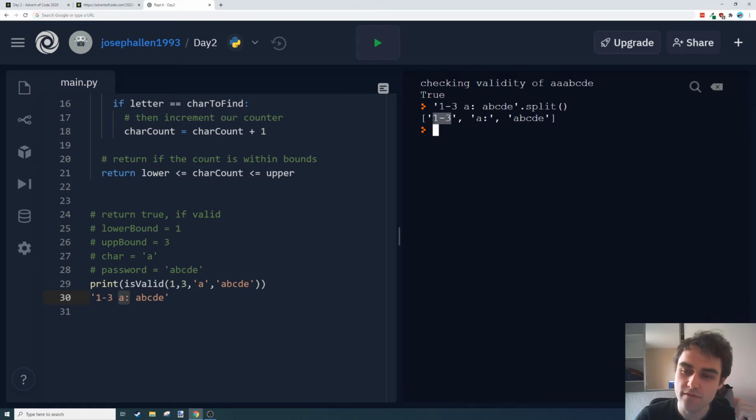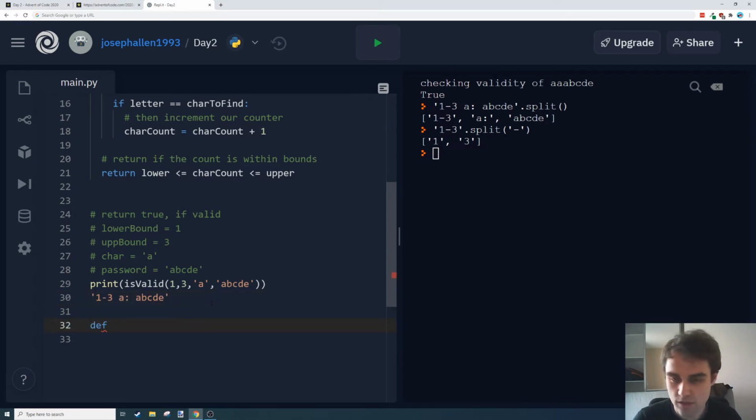We'll have the character we're looking for, but it has this colon that we don't need. And then we have this 1-3, which is our lower and upper, which we could split again. So if we had 1-3 and we call split, we can actually pass split a character to split on. In this case, that hyphen, and so that gets us those numbers. So this is looking doable. It's going to look a little bit messy, but let's go with another function.